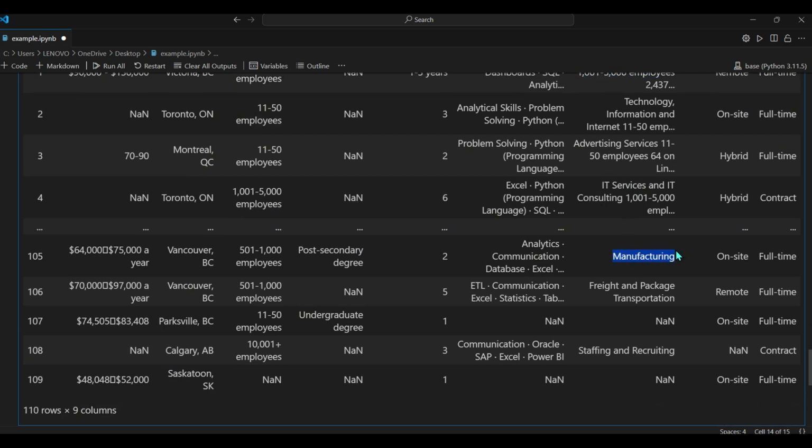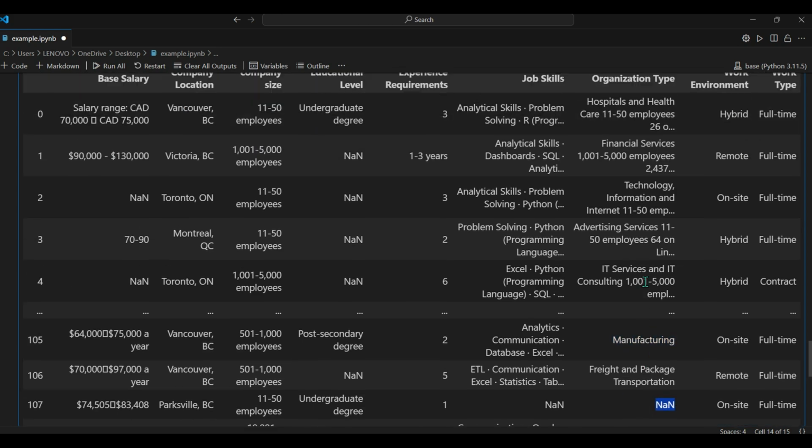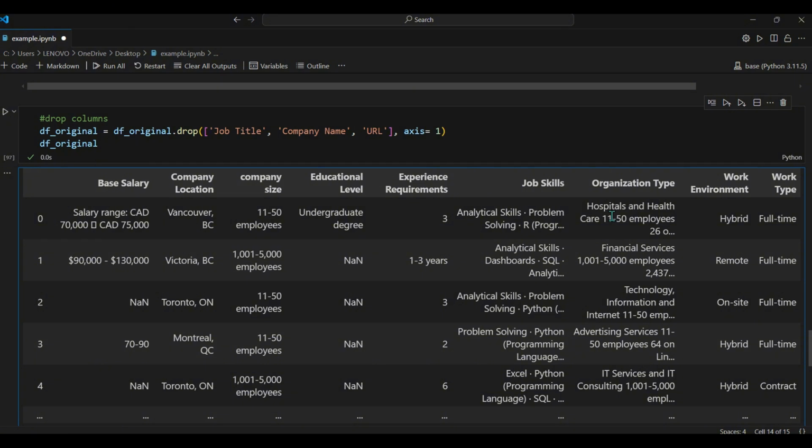We have some records that don't have any company size, which are already in good format, and we have some null values as well. So we want to create a function that will split the string values based on the number, and only return the first instance, which is our industry name.